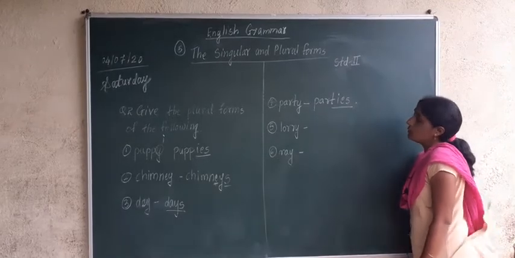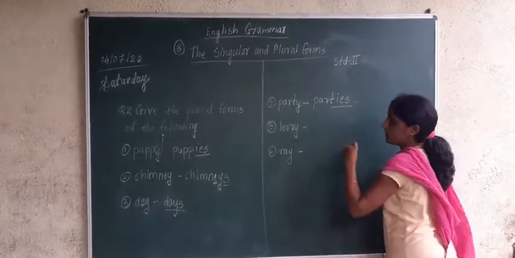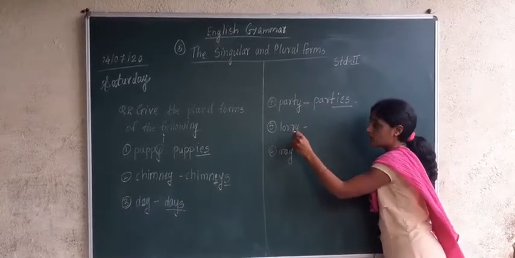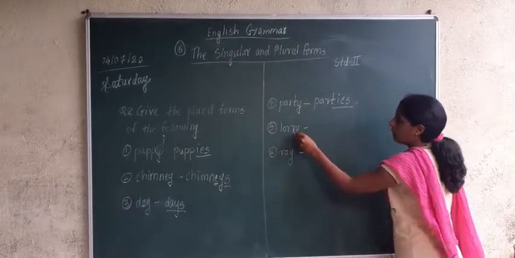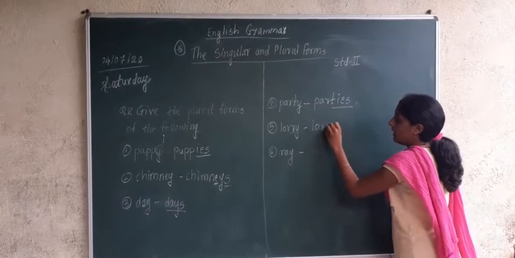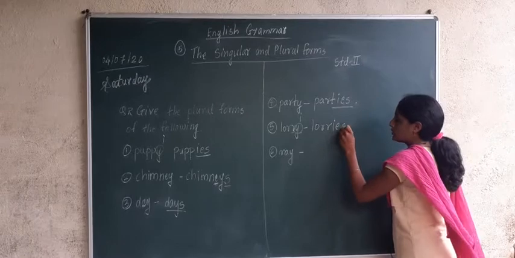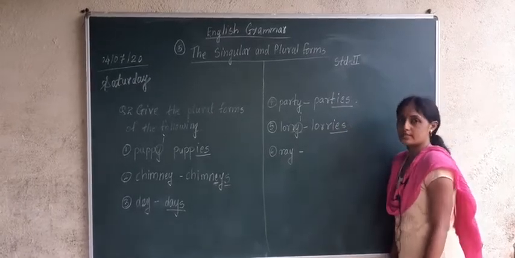Fifth word which is given over here is lorry. Now lorry, before Y is there a vowel or what, no, R is not a vowel, it is a consonant. So what we are going to do, LORR, Y we are going to change to I and we are going to add ES to it, over lorries.